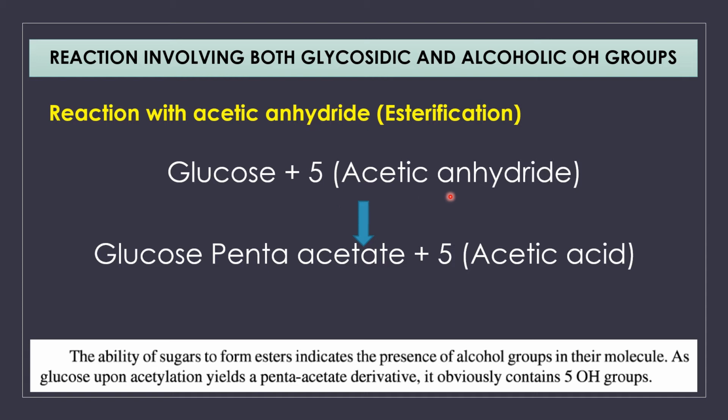When glucose reacts with 5 molecules of acetic anhydride, we get glucose pentaacetate. Since glucose has 5 OH groups, the 5 OH groups react with 5 acetic anhydride molecules, resulting in the formation of glucose pentaacetate. Not only that, we also get a byproduct of 5 molecules of acetic acid. So from this reaction, what do we infer? Since we get glucose pentaacetate, this gives the inference that glucose has 5 OH groups.